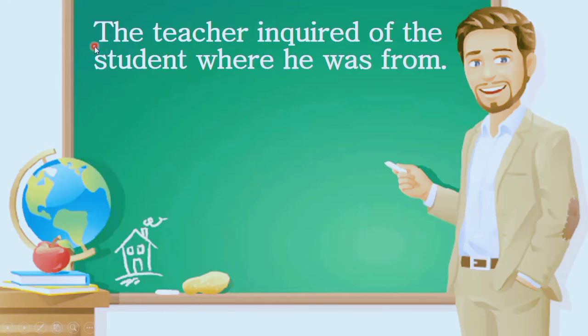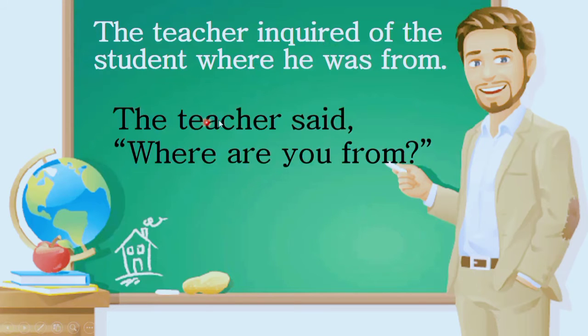And what about the reporting verb? In the reporting verb, we have to mention the name of the subject, the speaker, and then the verb "said" would be enough. So here, the teacher said, "Where are you from?" "Where he was from" has become "Where are you from?" because the teacher was talking to the student directly. That's why he has used "you."